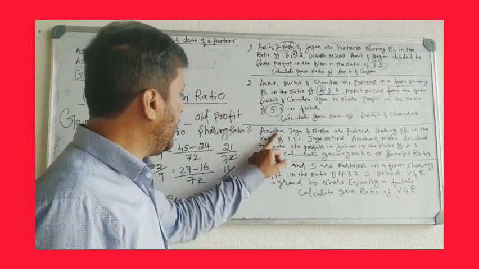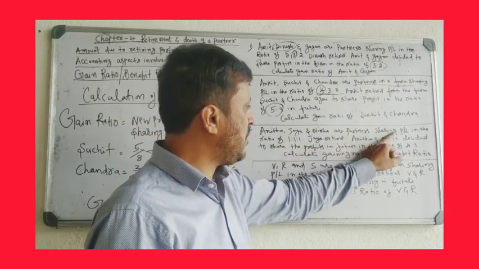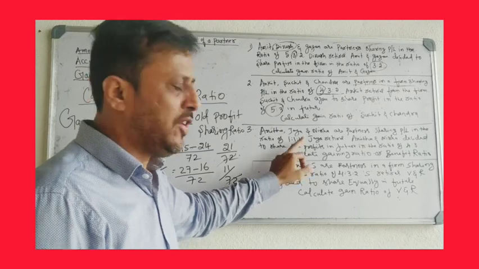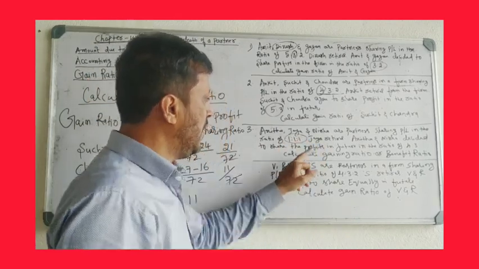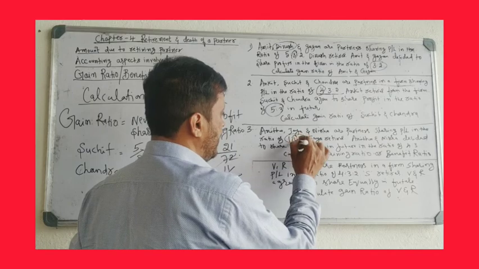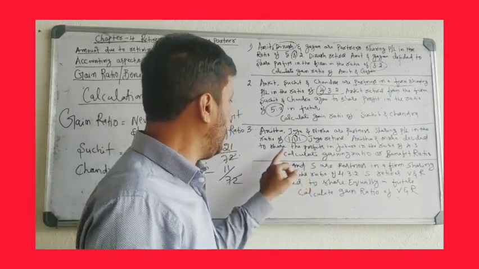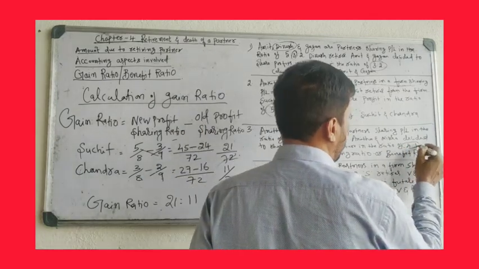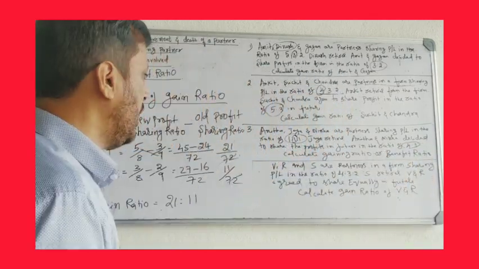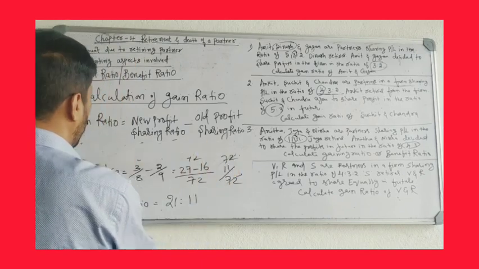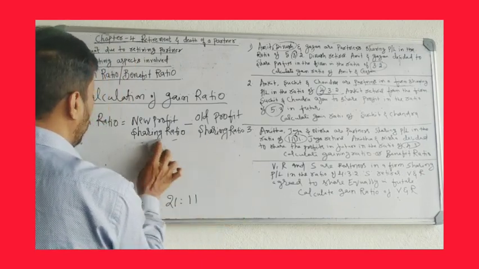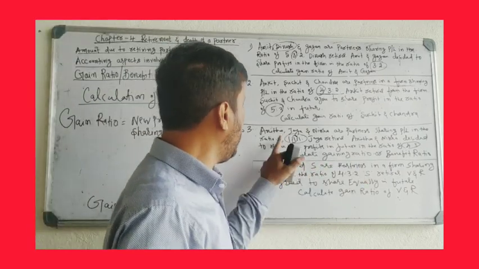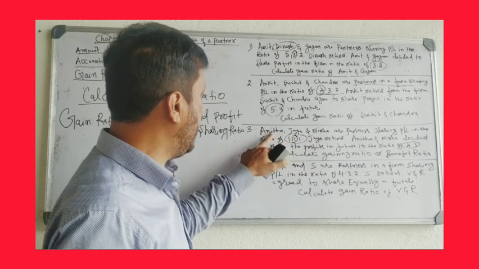Third problem. Anita, Jaya and Nisha are partners sharing profits and losses in the ratio of 1:1:1. This is their old ratio. Jaya retires, the second partner. Anita and Nisha decided to share profits in the future in the ratio of 4:3. So Anita and Nisha, the remaining partners, share profits in the ratio of 4:3. Calculate the gain ratio of Anita and Nisha. So whose gain ratio do we have to calculate? Who retired? Jaya retired. Anita and Nisha.